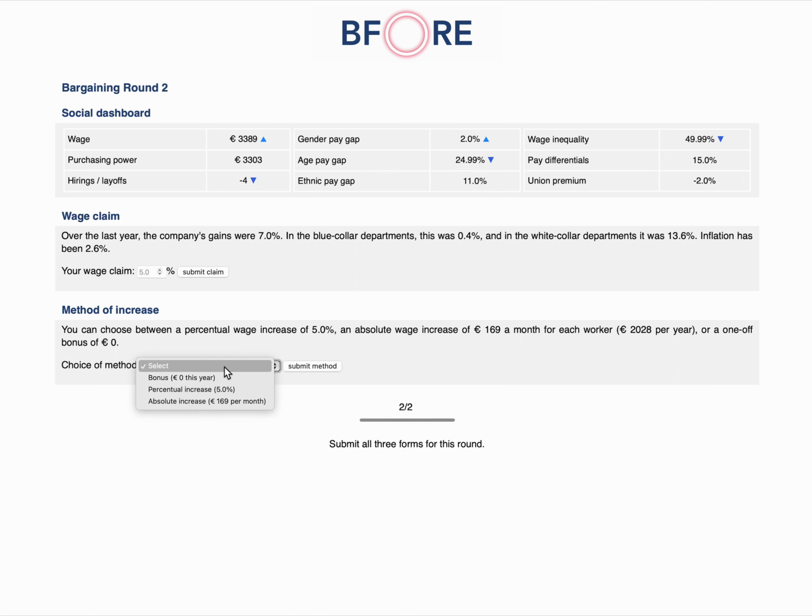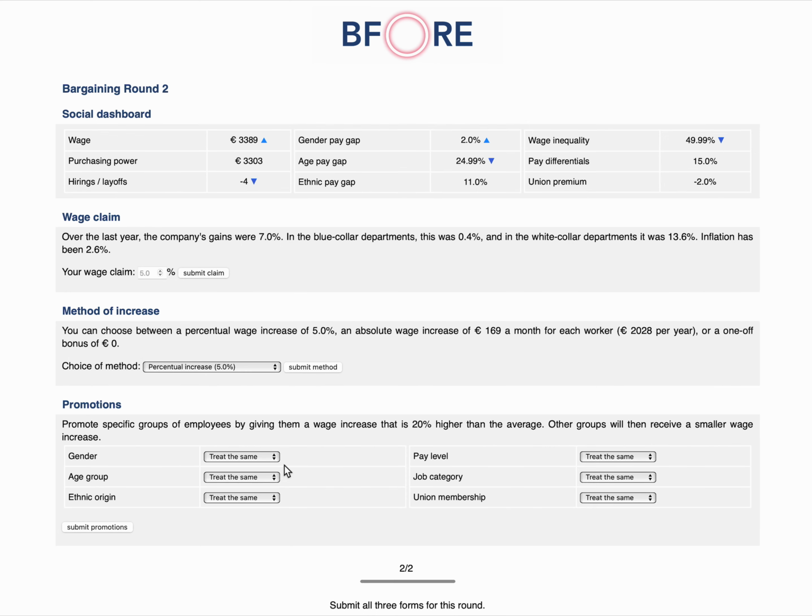As a method of increase in the last round, you can't select a bonus, so in this case I'll select a percentual increase. And I will promote again low-paid workers. I'll also promote white-collar workers as their contribution to the company's gains was much larger. They will be promoted with 20% higher increase than the average, meaning the other groups get a 20% lower increase.